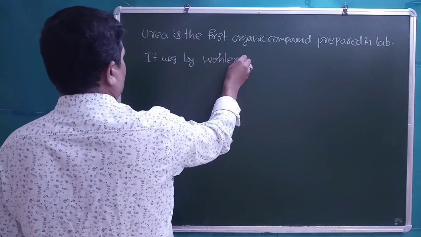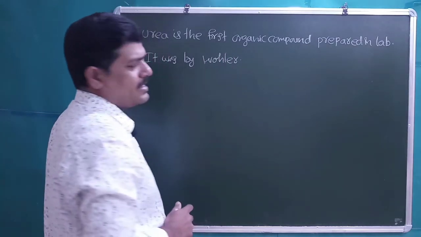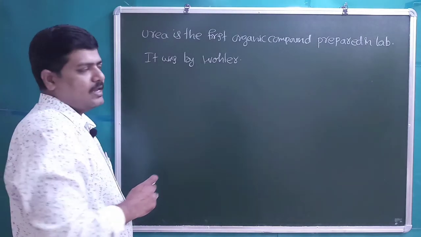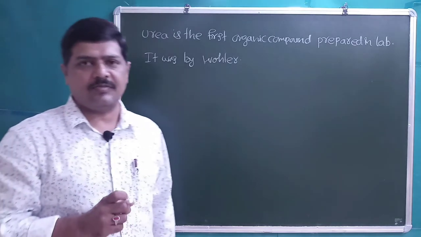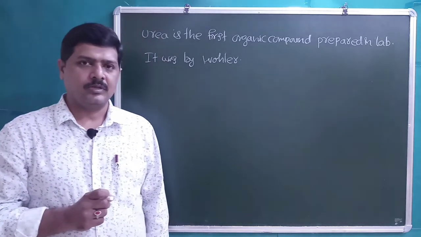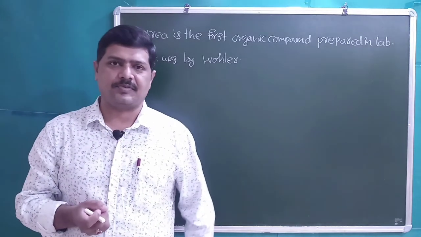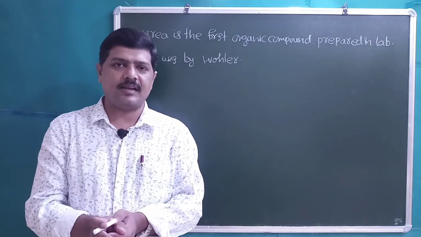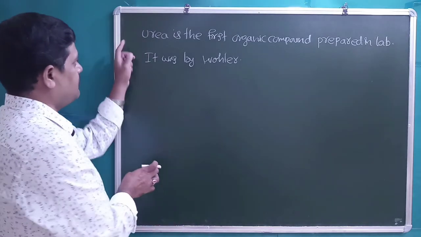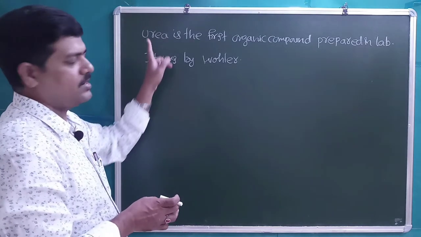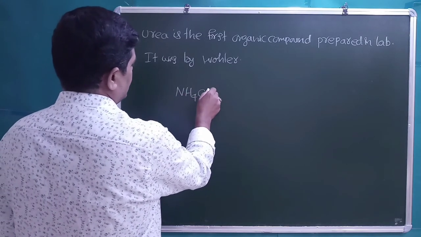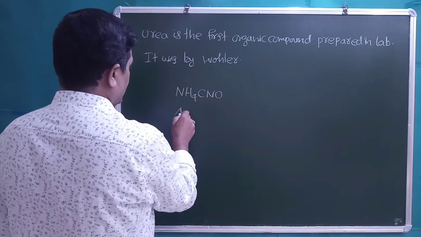First time Wohler prepared the organic compound urea from an inorganic substance. Earlier, Berzelius had given the vital force theory. According to Berzelius, organic compounds are formed due to some unknown, mysterious force, which is known as vital force theory. Later, it was disproved by Wohler by preparing the first organic compound urea in the laboratory, from ammonium cyanate, NH4CNO.